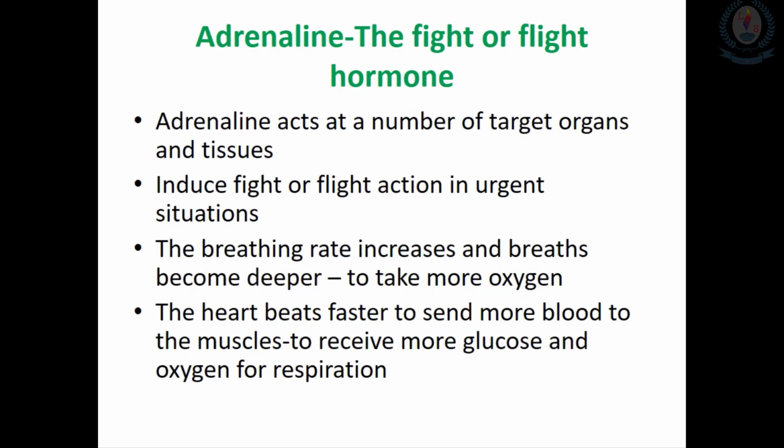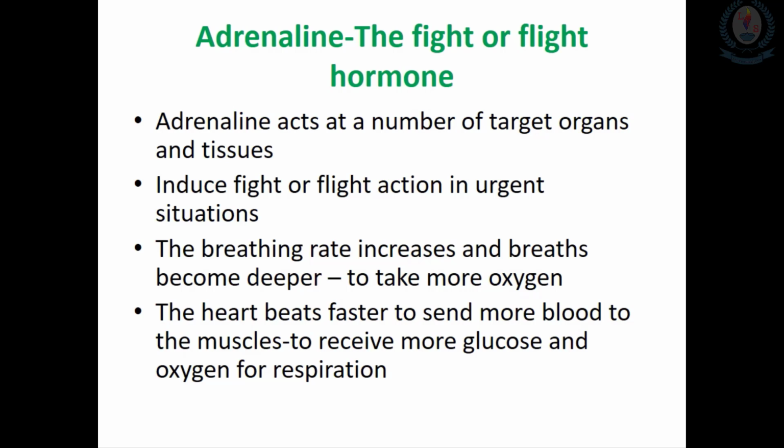The first one is that it can increase the breathing rate, and the breathing can become deeper, taking more oxygen into the body. The next is that adrenaline can make the heartbeat faster, sending more blood to the muscles, and because of that they receive more glucose and oxygen for respiration.